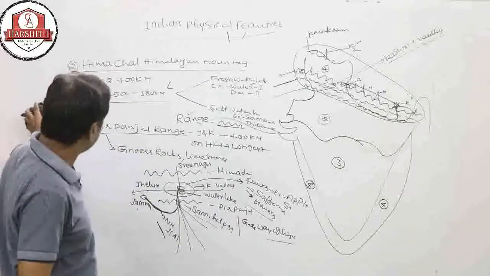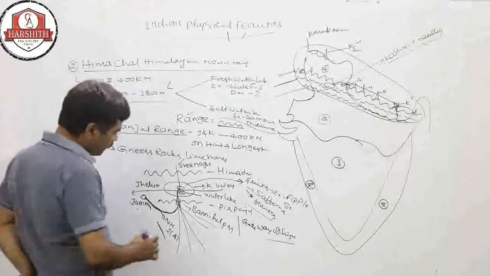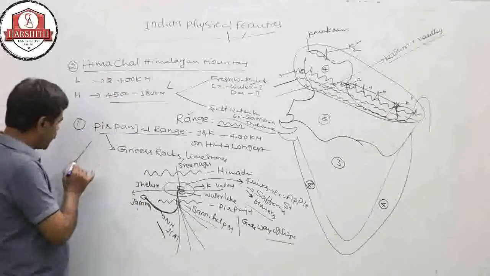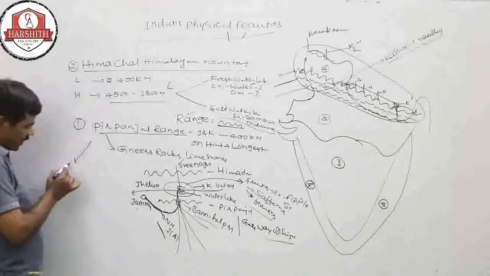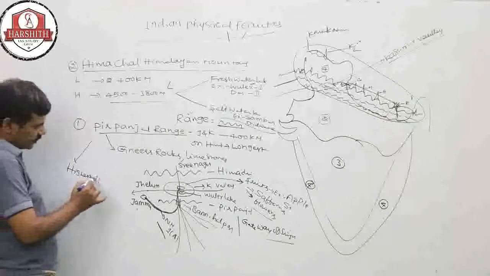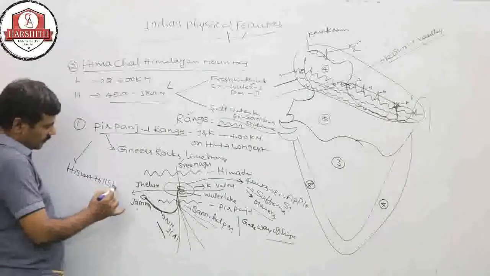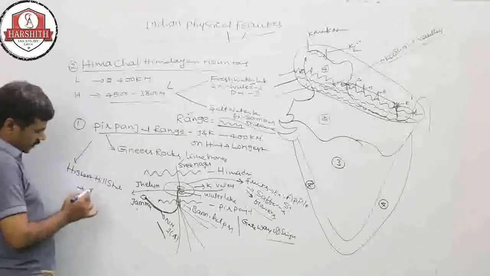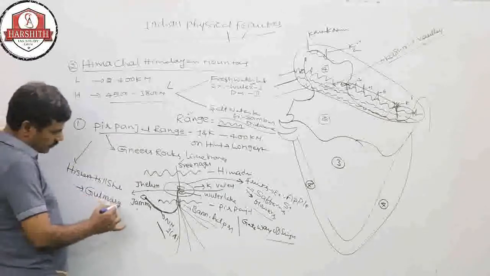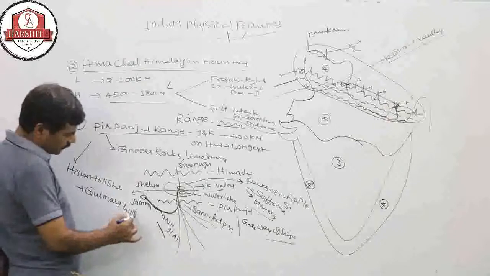In India, one of the highest hill stations is there. The name of the hill station is Gulmarg hill station.